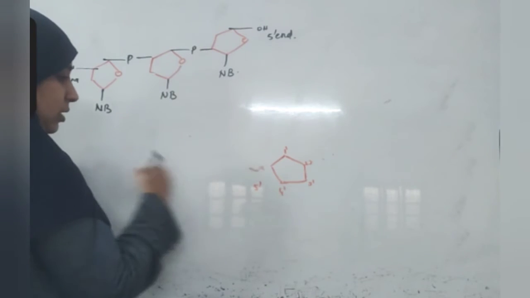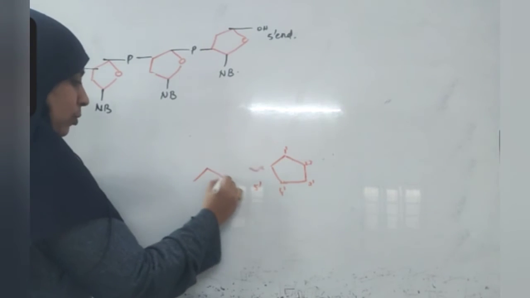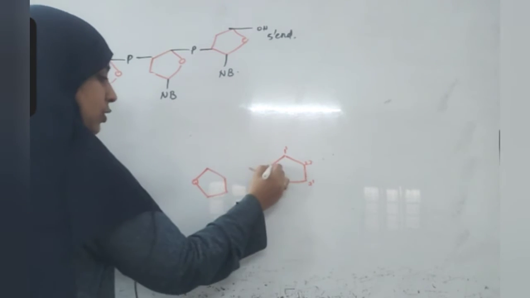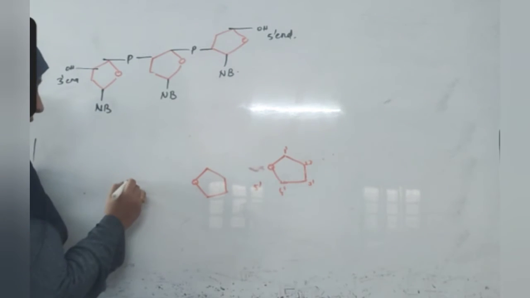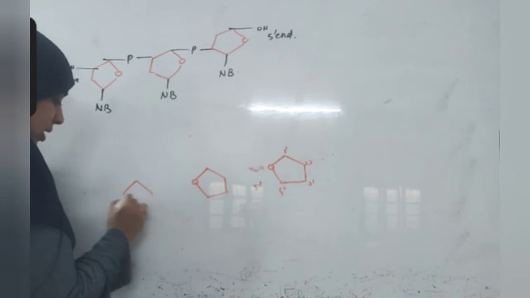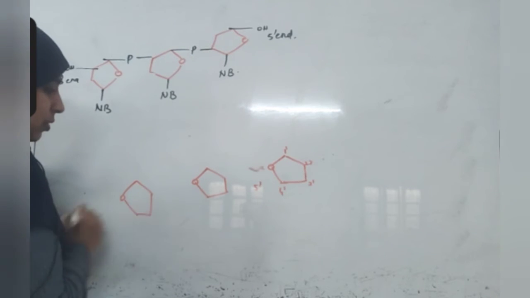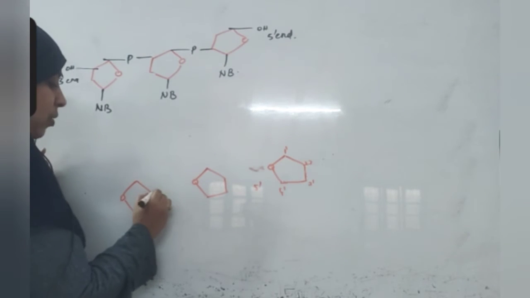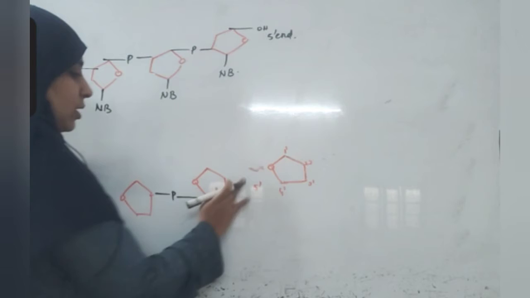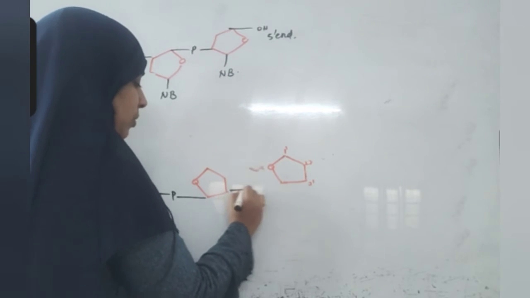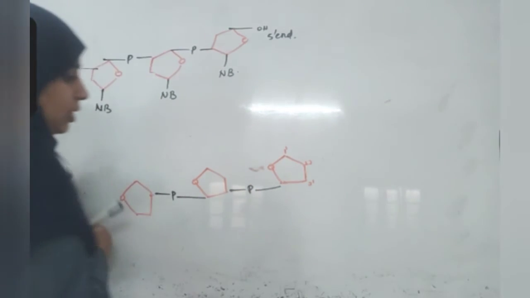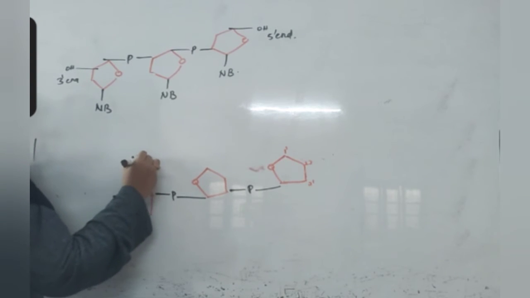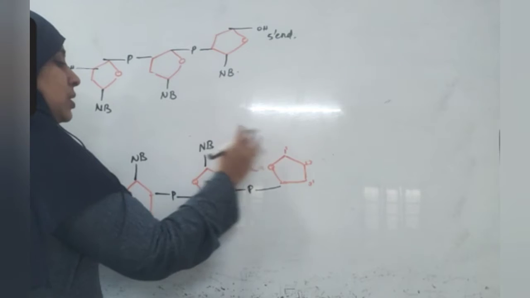So the next sugar molecule is present like this. This is oxygen, this is oxygen. Next sugar molecule is present here. So phosphate bond is formed between this one and this one, like this. Here the nitrogen base is present.